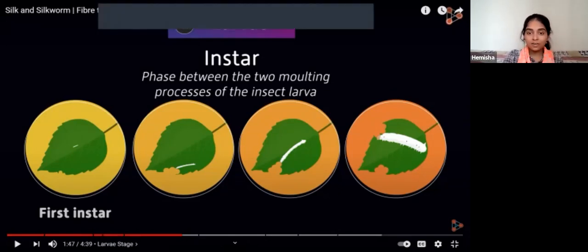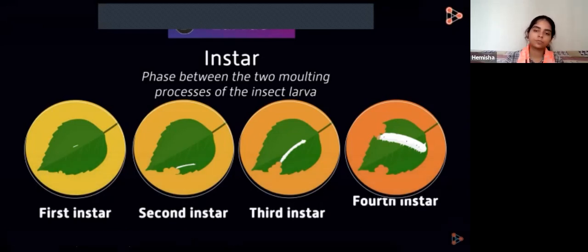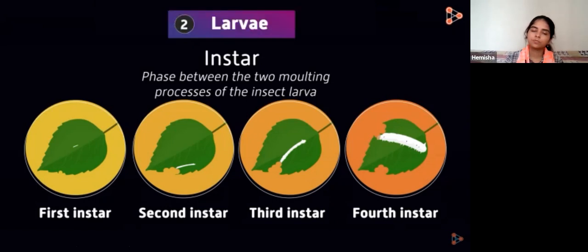Yes, it will start growing in size by eating these mulberry leaves. Once they are born, they start eating mulberry leaves, and within one night they are going to eat almost that portion of the mulberry leaves, and they are going to increase continuously in size. First instar, second instar, third instar, and so on till they feed themselves enough. Once the larvae are content with the amount of food consumed, that is the leaves, they enter the next stage.